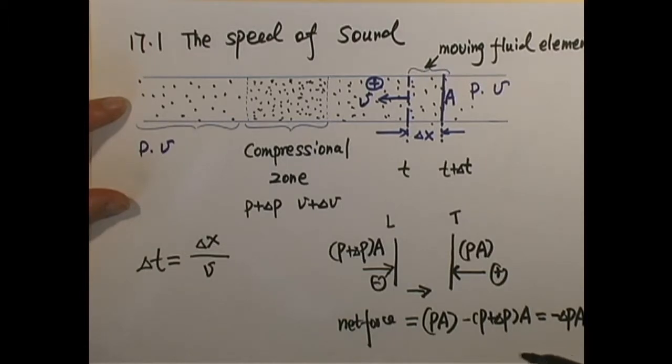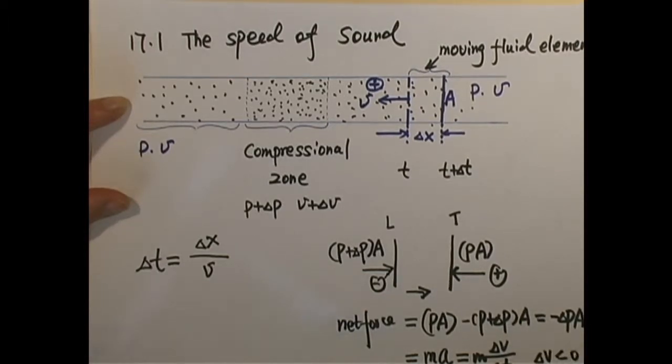According to Newton's second law, a net force is supposed to equal mass times acceleration. In this case, the acceleration is a deceleration because the force resists this moving fluid element entering the compression zone. Acceleration will be delta V over delta T. Since it's a deceleration, delta V is negative, which means this moving fluid element will slow down.